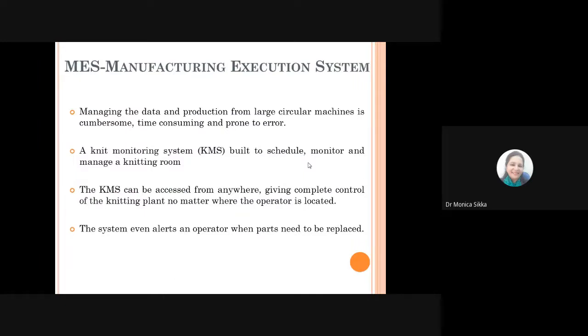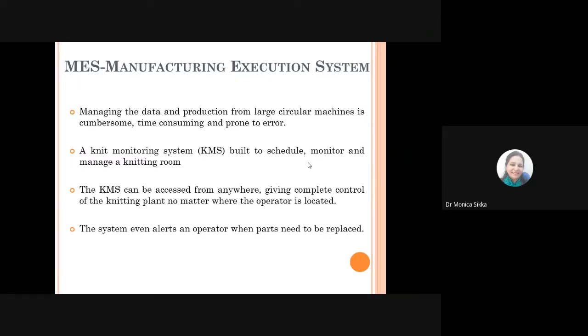So this MES, manufacturing execution system, as I told you, helps in managing the data and production from large circular machines. Otherwise it is cumbersome and time consuming to analyze each machine and the type of production on it, and since it would be manual, it is prone to error. This manufacturing execution system, which is also called the knit monitoring system, helps in monitoring the knitting room from a far off place also.